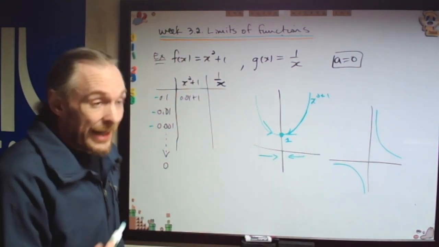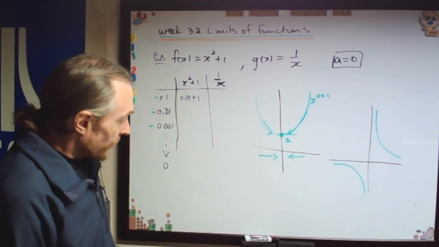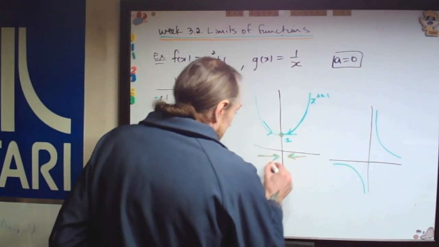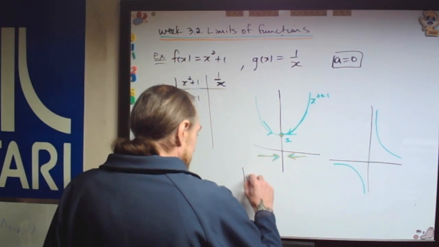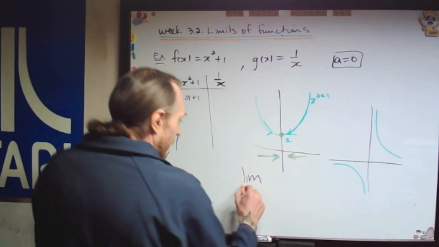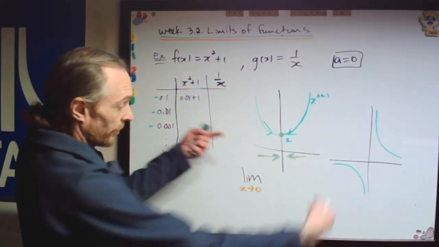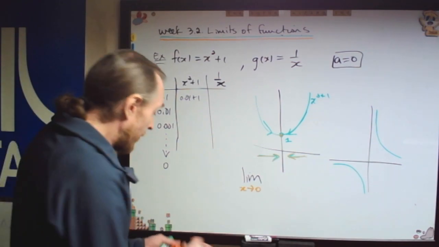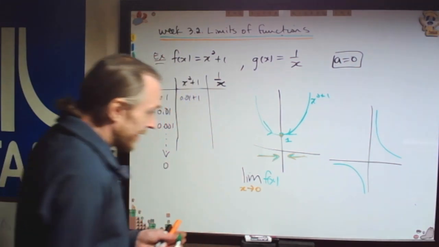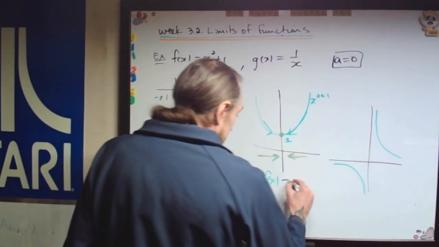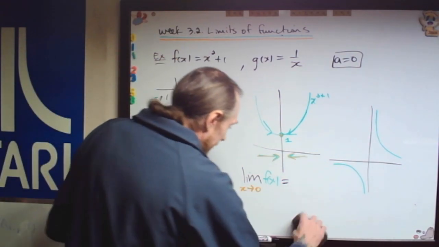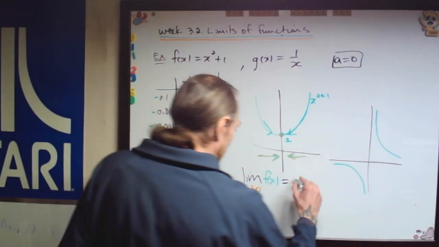And that's what we're going to say, and that's the symbolization that we're going to use once we see that. We're going to say that the limit as x approaches a, so let's color code this. We're going to use this symbol, limit. And then what are we going to do? The most important thing is where you're going. So x is approaching 0 is where we're trying to approach. And then what we want to say is that's of our function now. F of x, we want to say approaches, in this case, equals L. That would be the general, and in our case, I'll write the general one right after this. In our case, our L will be a 1.